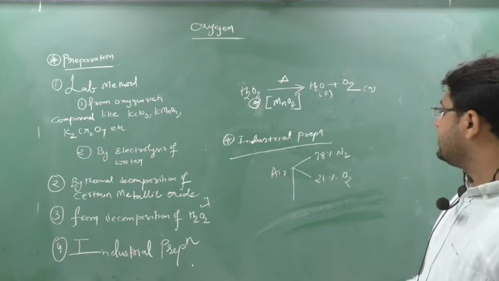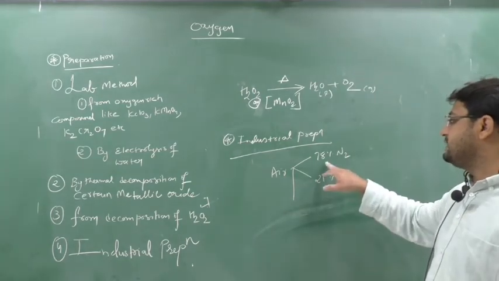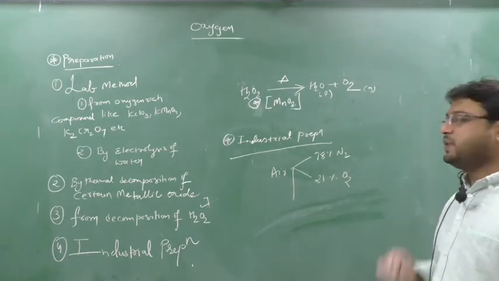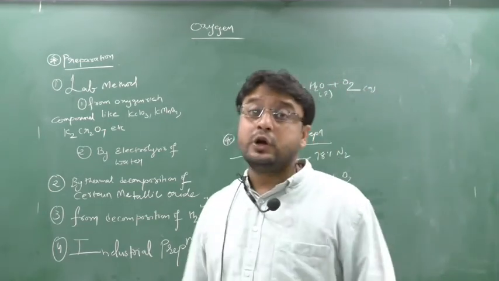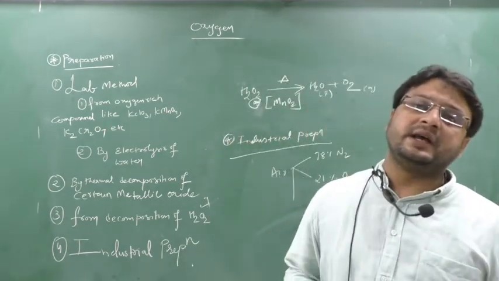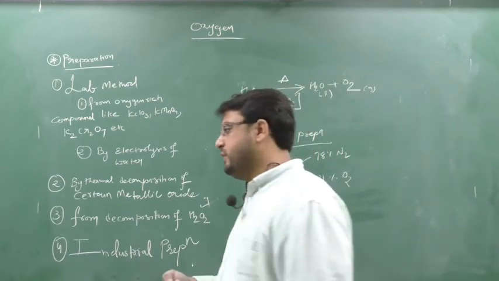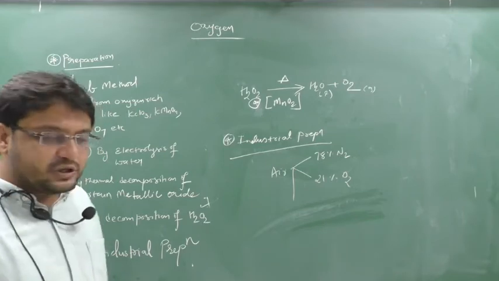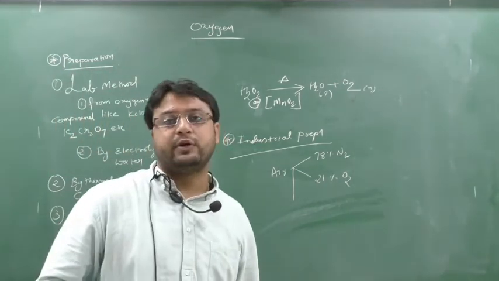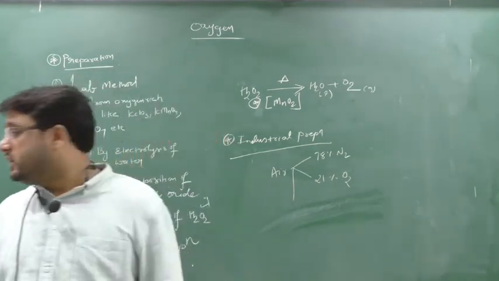Now in the air what is remaining? Now what is remaining is 78% nitrogen and 21% oxygen. So we are liquefying this air. Liquefying means we are taking this air at a low temperature and high pressure. When you take the air at low temperature and high pressure, the air gets liquefied. When air gets liquefied, we start to slowly heat the liquid air.